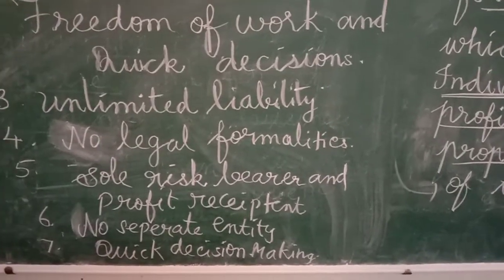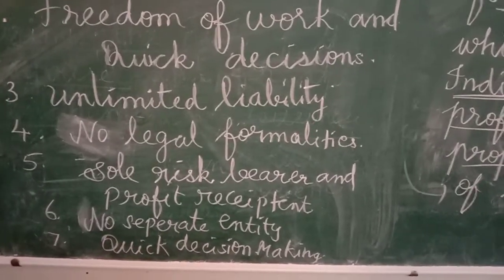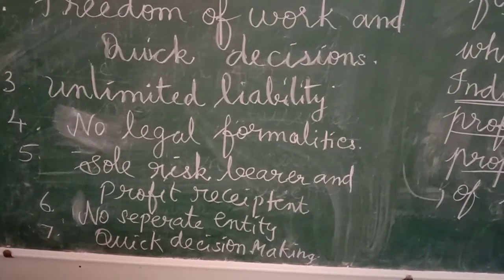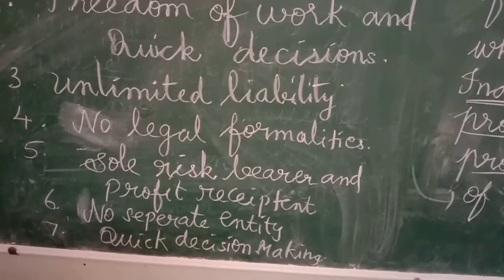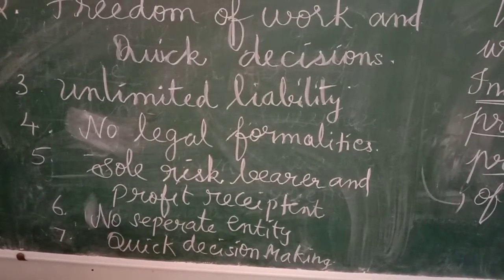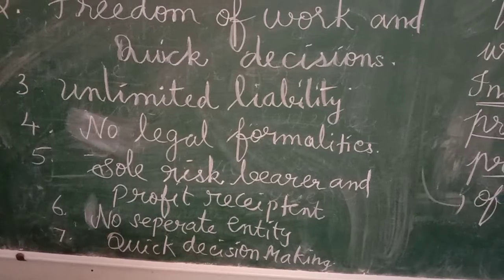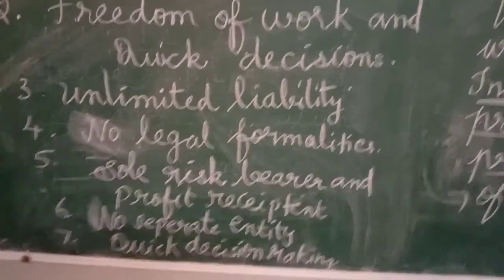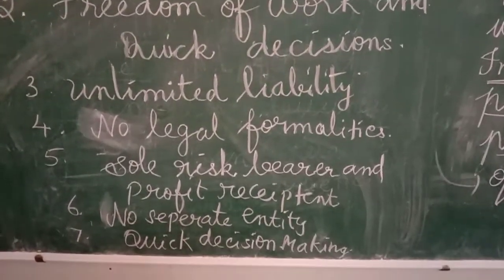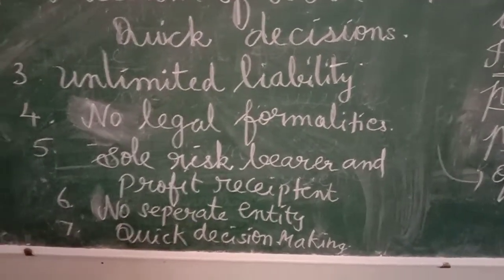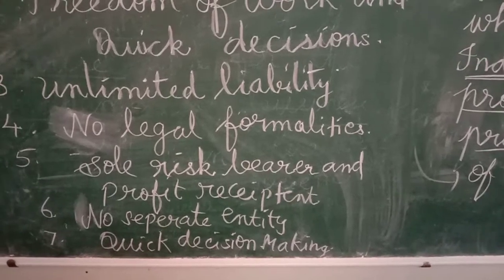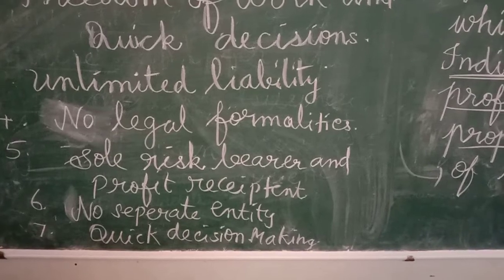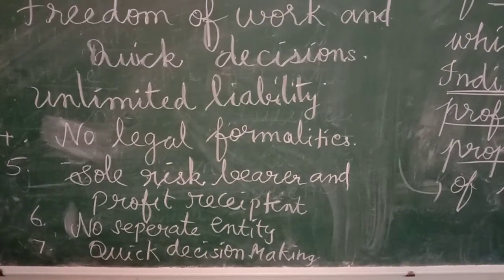Then next one is unlimited liability. Unlimited liability, this is very important. For example, you can take Maheshwari; we have already discussed the same example. She is not doing the business well. So what problem happened? The business goes into loss. So she decides to wind up the business.